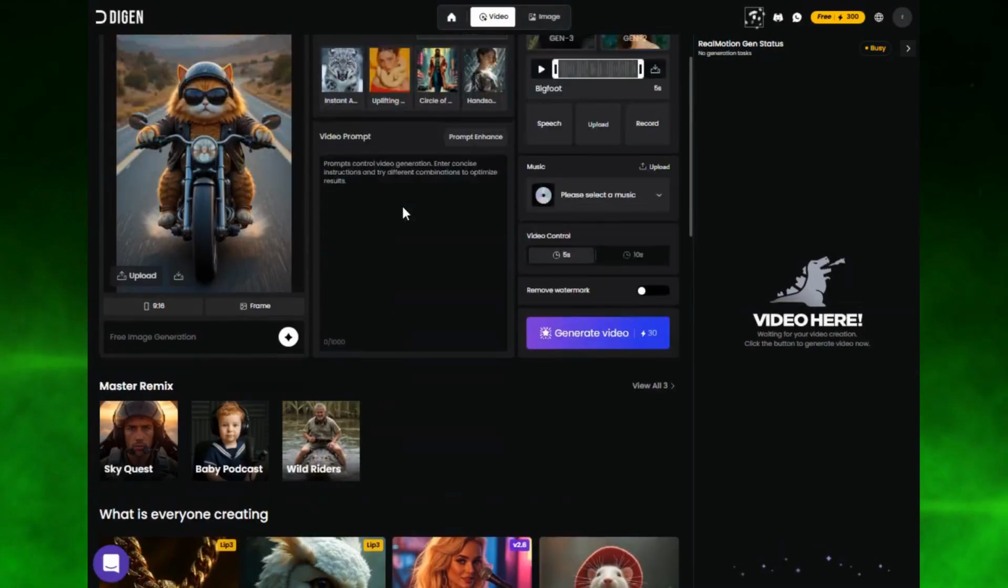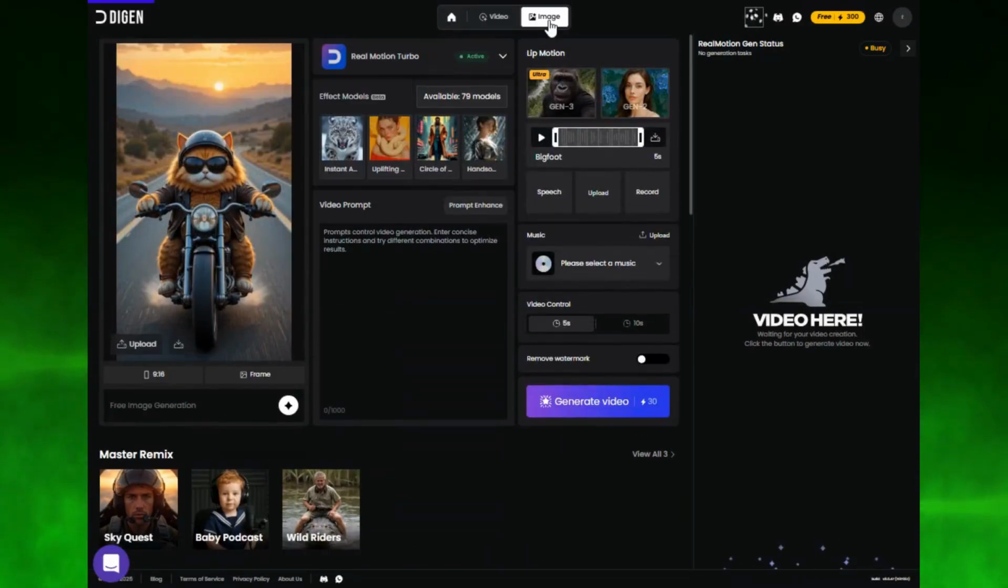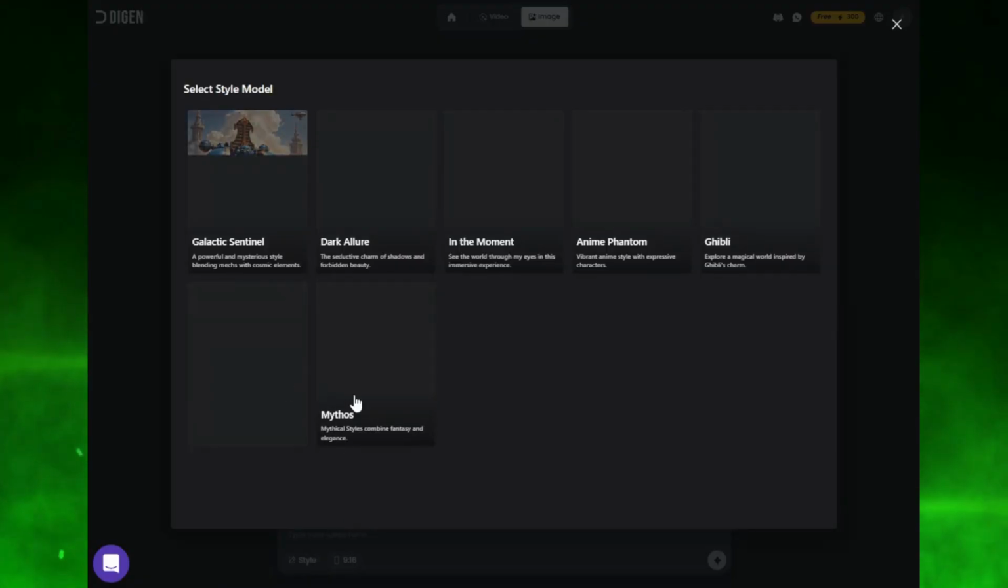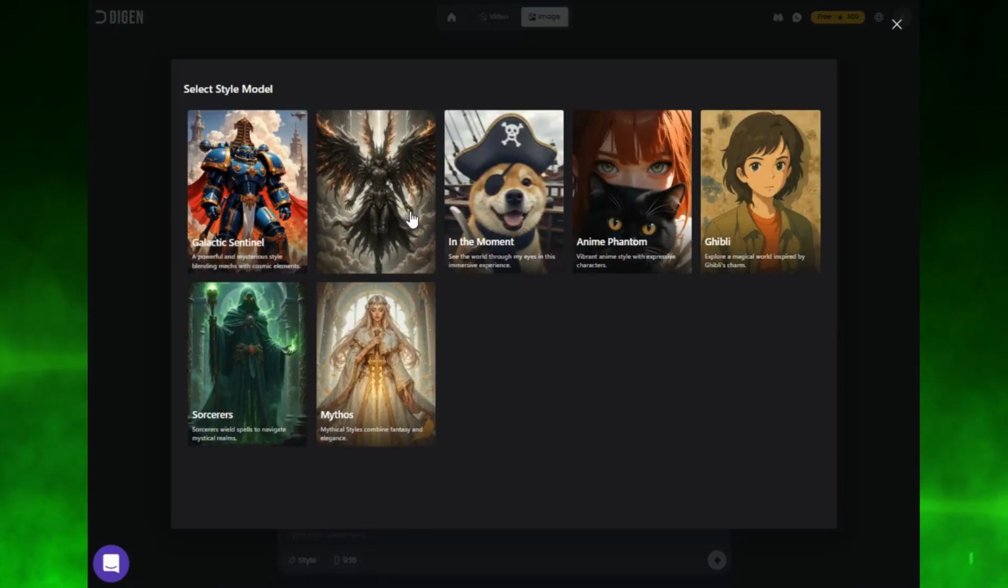Let's hit the Create button and jump into the AI video making tab. On the right side, there's the Image tab. This is where we generate our images for free. First, you can choose a style model if you want. There are a few available. But for this example, I'm keeping it classic and not selecting any model.